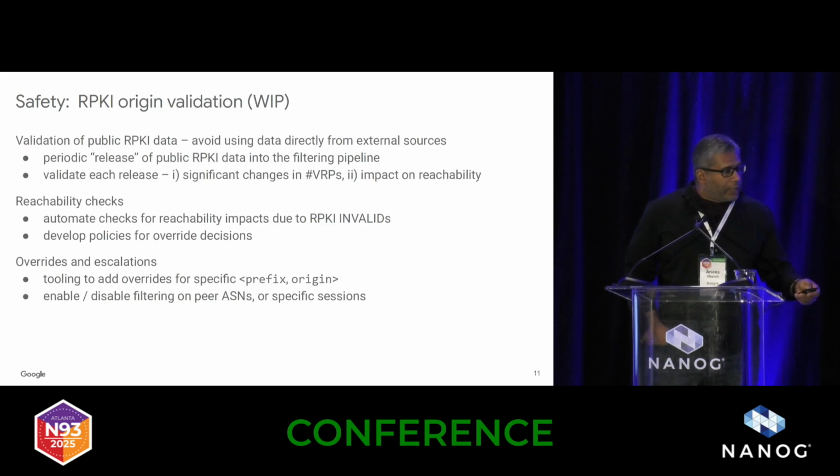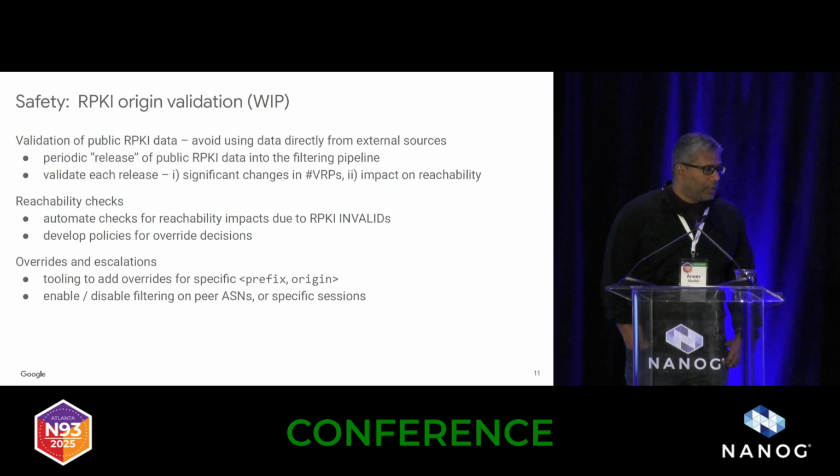Now for RPKI, we have a slightly different approach. Thankfully, these aren't work in progress anymore. These are all done. Validation of the public RPKI data. Now I mentioned before that we don't just directly use the data that gets pulled down via RouteNator. We've found that using data directly from external sources has its own risks, specifically that things change dramatically there, and it could cause a major problem if we just start using it. So instead, we've employed this approach of periodic releases of the public RPKI data.